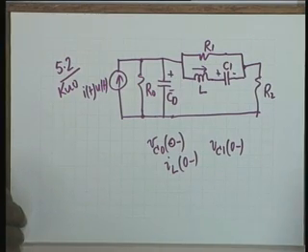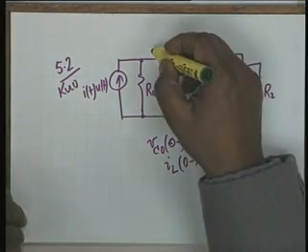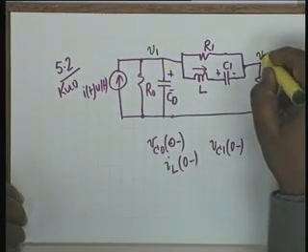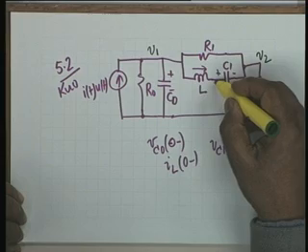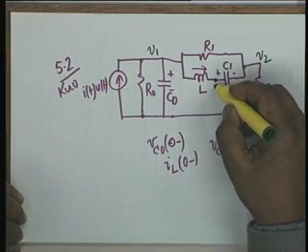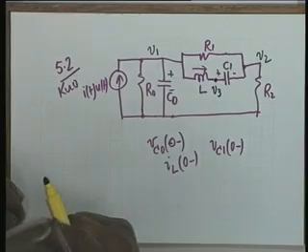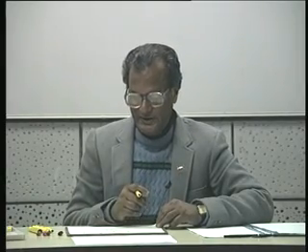Obviously, the nodes whose voltages are not known are this node, call this V1, this node, call this V2, and in addition you require a node here, let us say V3. These are the three unknown voltages that have to be determined in order that you can determine the currents and voltages in all parts of the network.